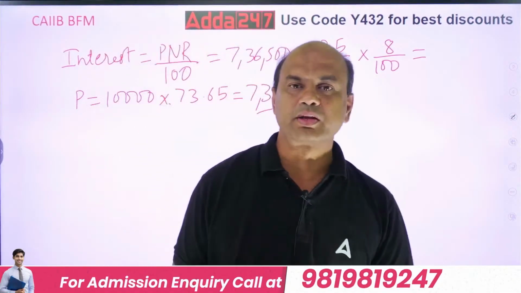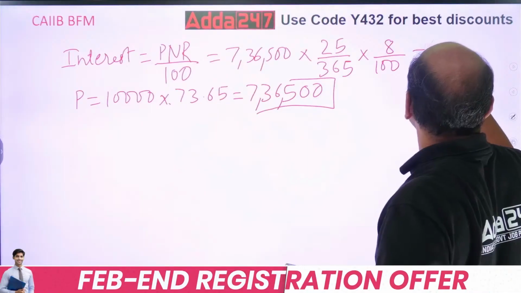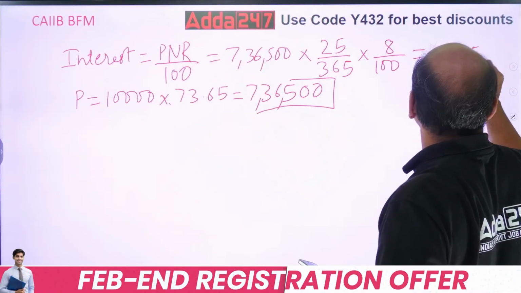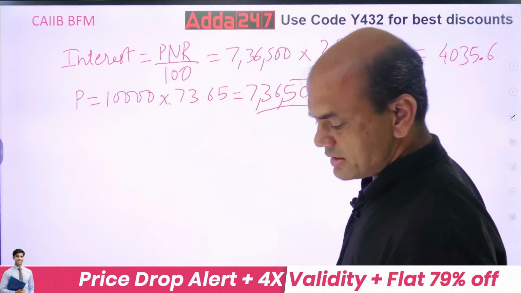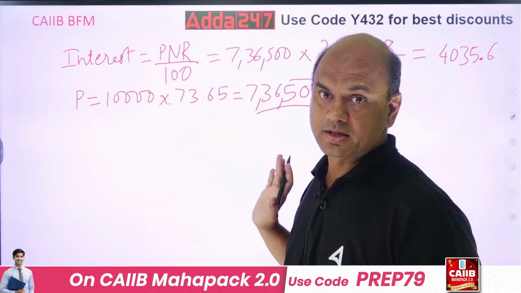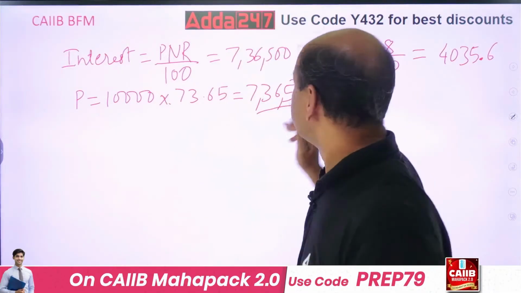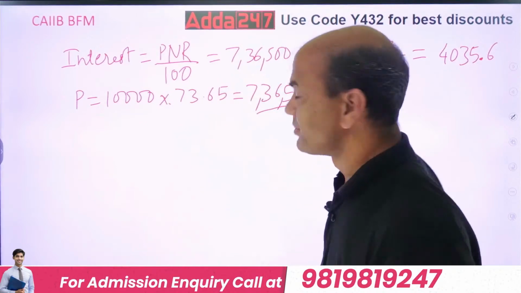4035.6. Okay. This much will be the interest deducted. Got it? So this is what you have to solve. This is the interest part.